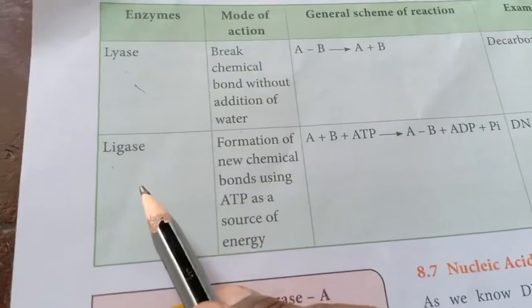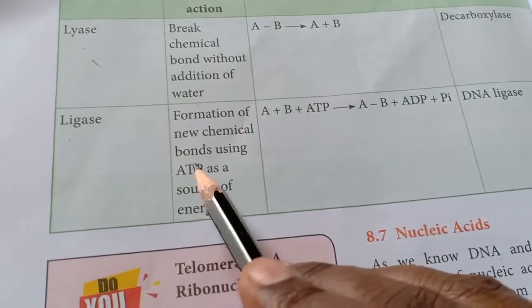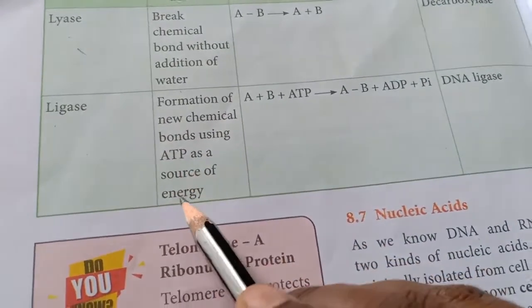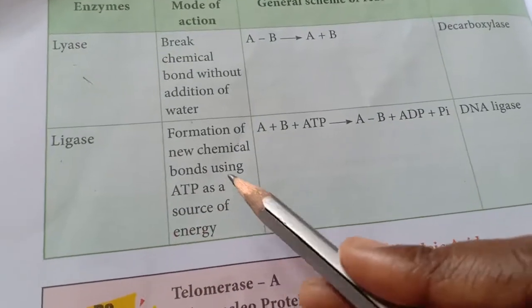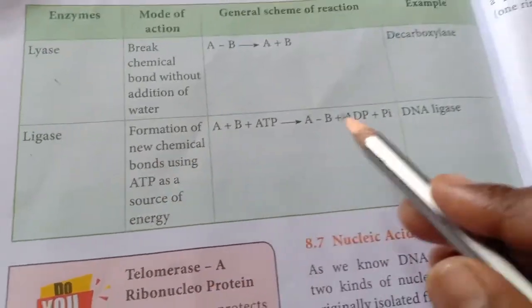And the next one is ligase. Formation of new chemical bonds using ATP as the source of energy. Ligase means joining, forming, bonding. Okay, it forms a new chemical bond.